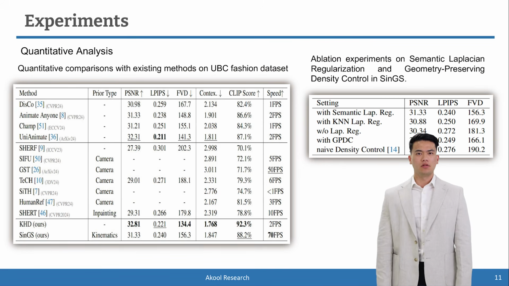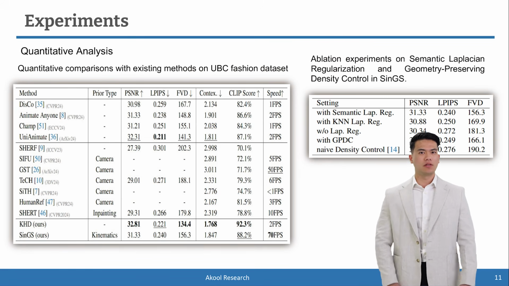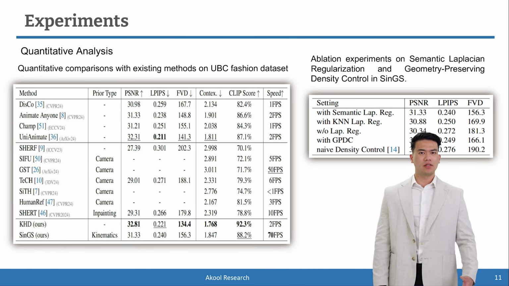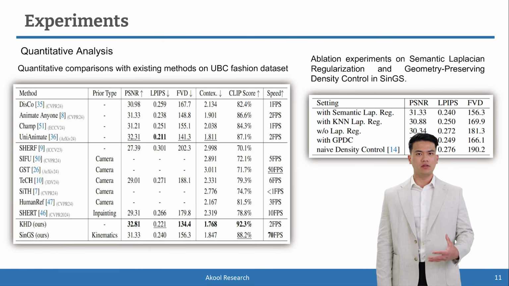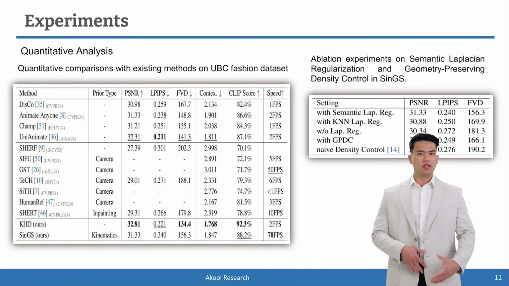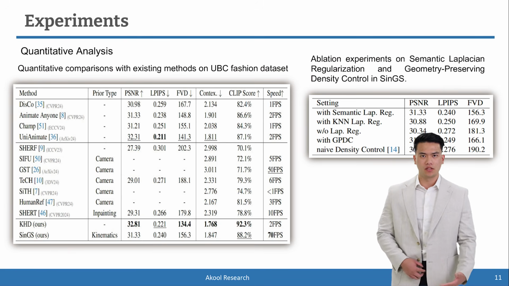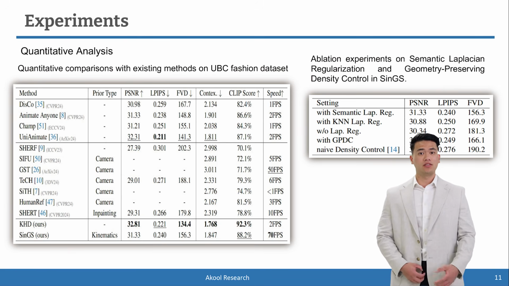Additionally, the geometry-preserving density control demonstrates a performance advantage over the original density control strategy. The original strategy does not account for dynamic properties and geometric constraints, which makes it ineffective in addressing issues like floating and holes caused by data inconsistencies.